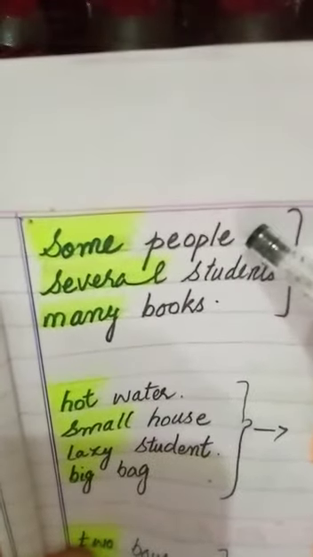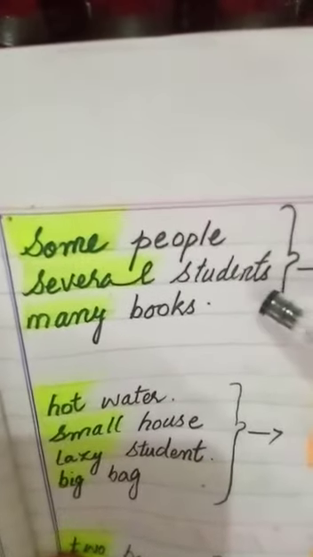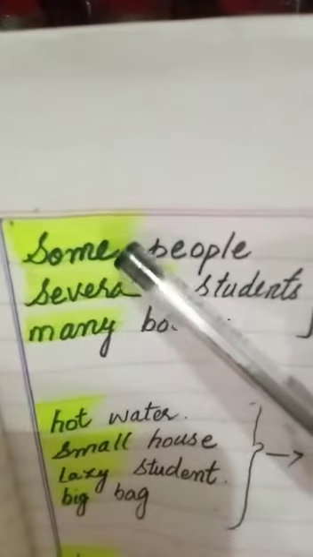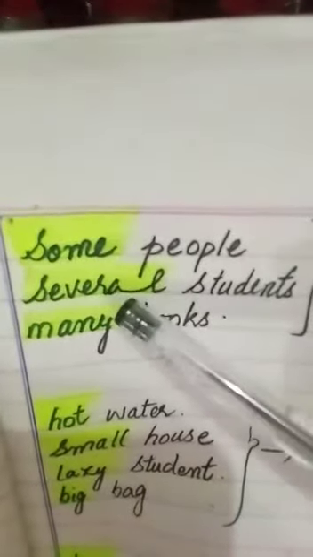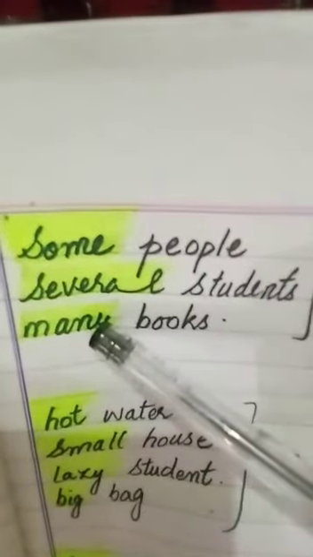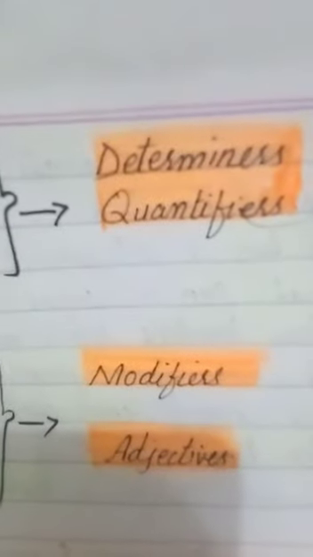That is another point. Some people, several students, many books. People is a noun, students is a noun, books is a noun. And before these nouns, I have kept some other additional words: some, several, many. They are again determiners, and the name of that category of determiners is quantifier, because they are showing the quantity, so they are called quantifiers.